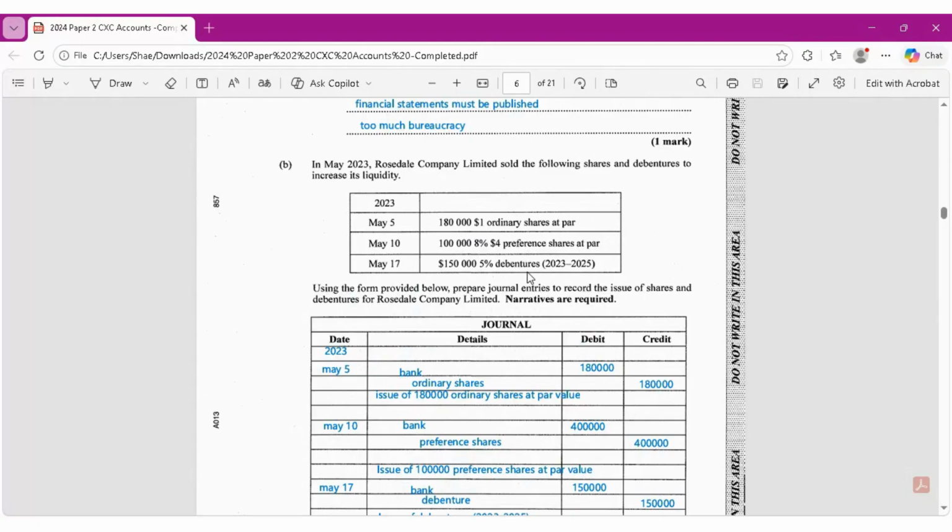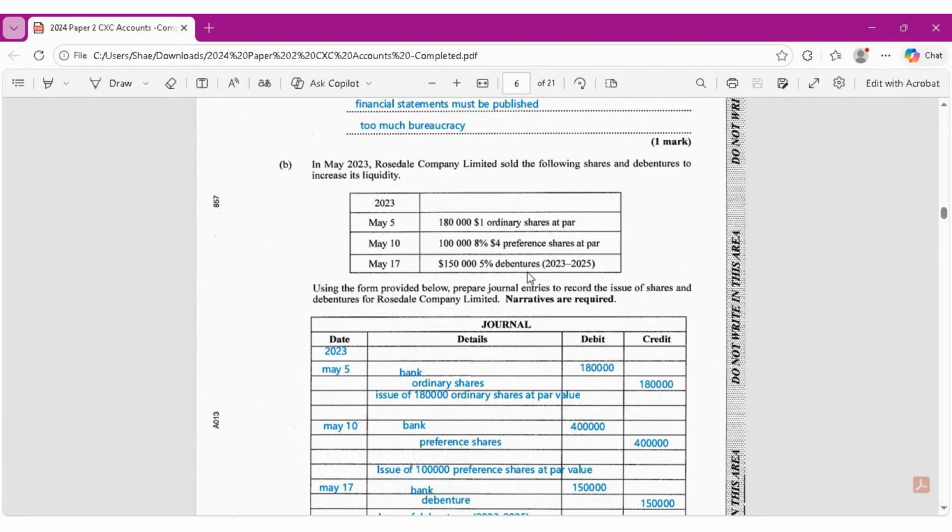That's what we receive in the bank, and we credit the ordinary shares because we're increasing the amount of capital that we have, and when we increase capital, we credit. The narration for that is the issue of 180,000 ordinary shares at par value. Please remember to always have your narratives when they say that it is required.